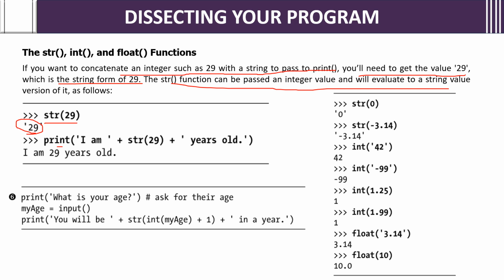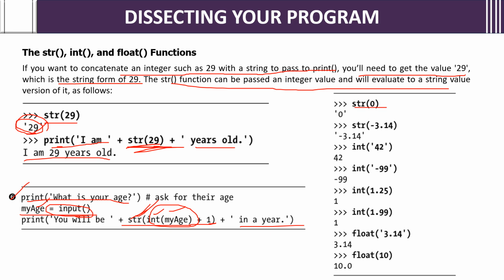Then for printing I am, string of 29, you know that you will get it like this. So if you give string of 29 plus years old, it will give us I am 29 years old, like this. Then in the code we have seen, 6th line, print what is your age. Then my age input. The input is waiting for input. If you give it, it will be stored in the variable. Then you will be, plus, that is concatenating string of int of my age. Int of my age, because the integer value you are going to give will convert into a string. It will add +1 and then convert into a string. In a year, it will give the output accordingly.